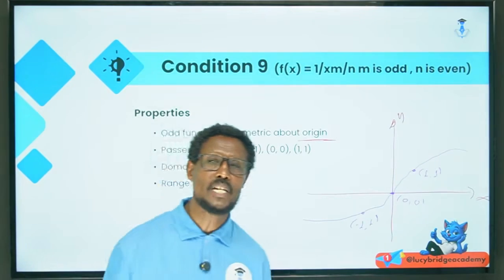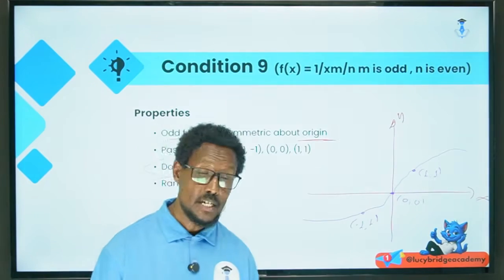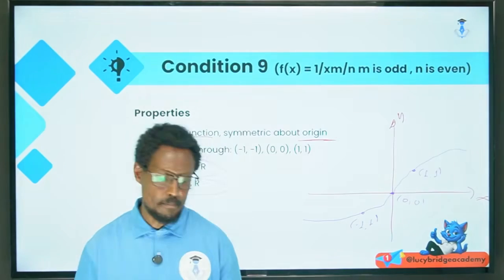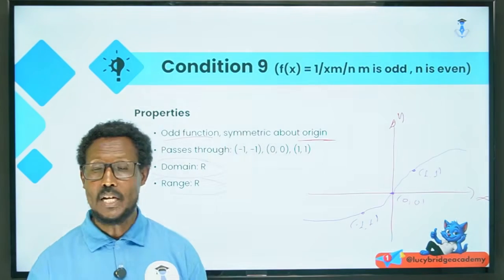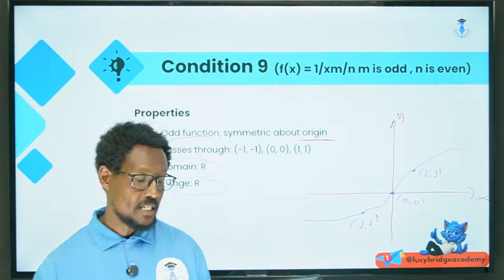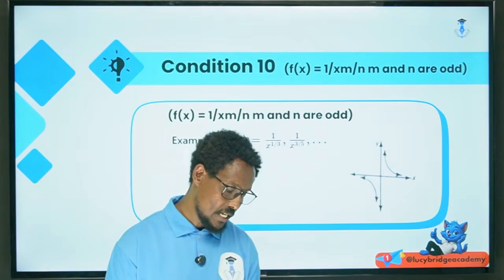You can take a vertical line test and a horizontal line test. If you take the vertical line, the domain is the set of all real numbers. If you take a horizontal line, it touches the graph at only one point. That means the range is the set of all real numbers.